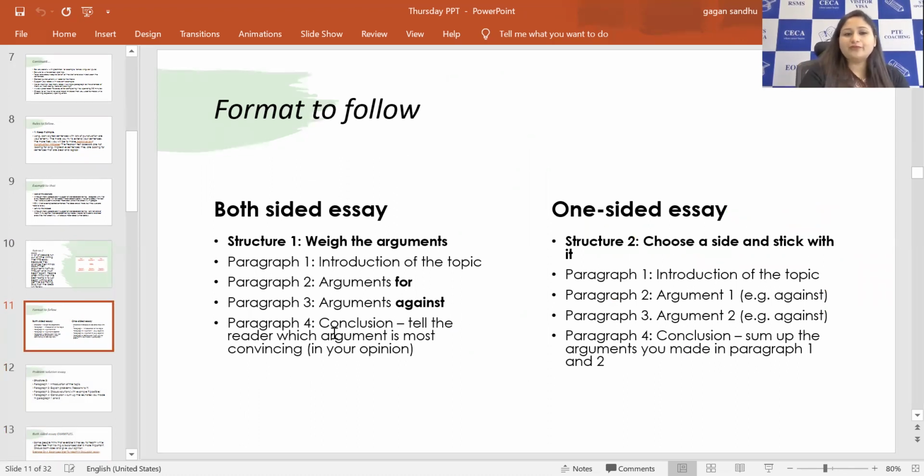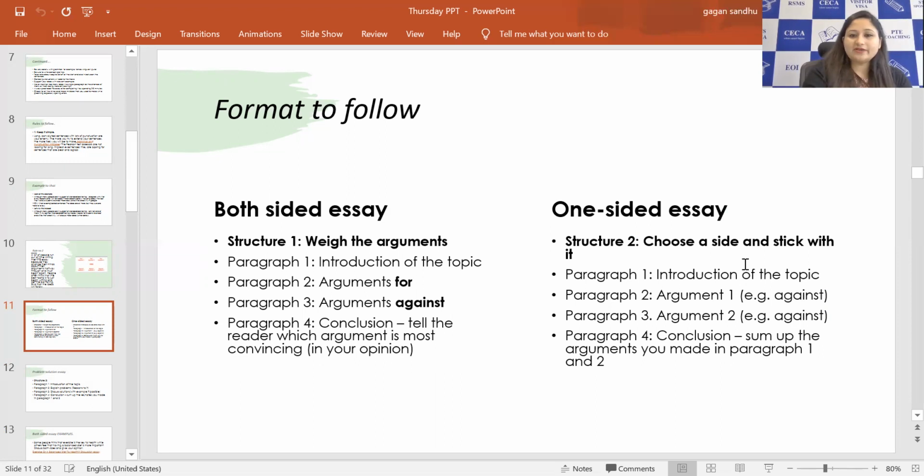The format to follow for a both-sided essay is here. First, we have to weigh the arguments, since we are doing a both-sided essay. We are saying these people believe this, these are the reasons, and that group of people believe that, and those are the reasons. So here, first is the introduction of the topic, then we write arguments for the topic, then arguments against the topic, and then in paragraph 4 we conclude. And here we tell which argument is strong, which argument is most convincing as per my opinion, right?